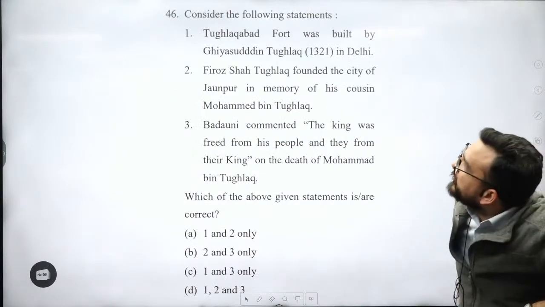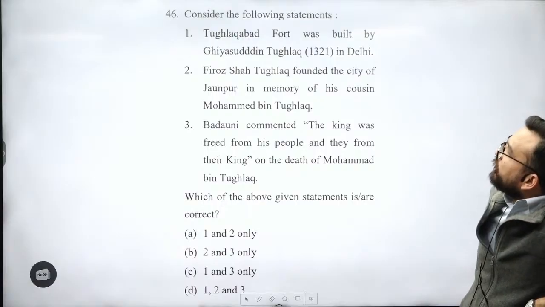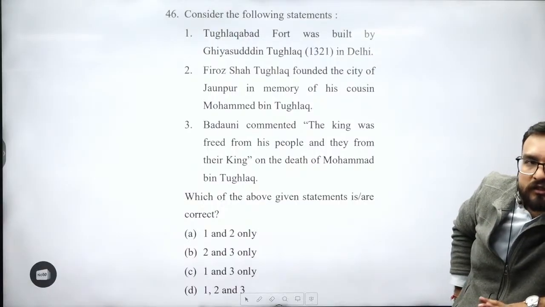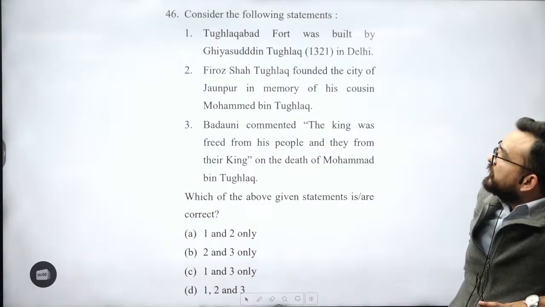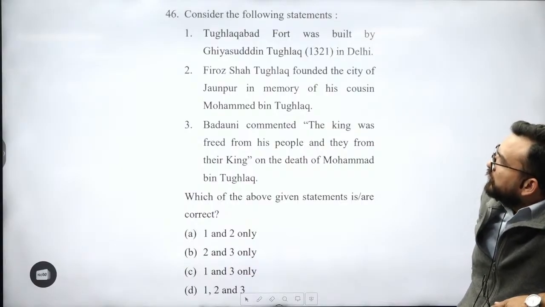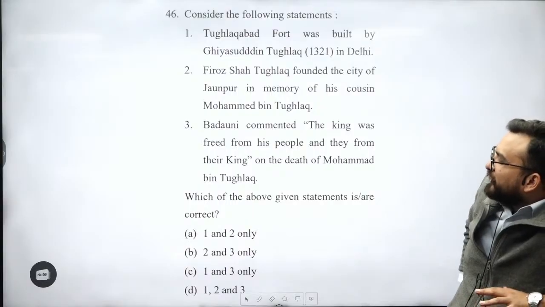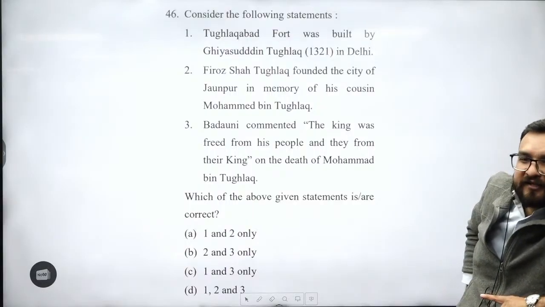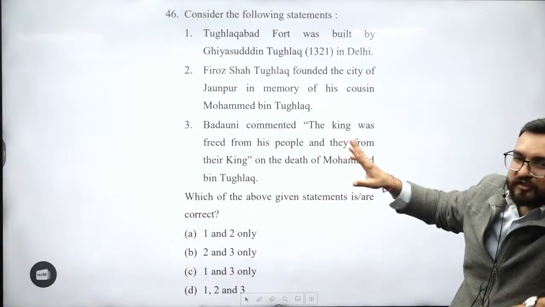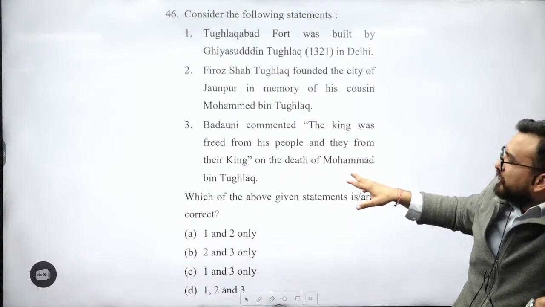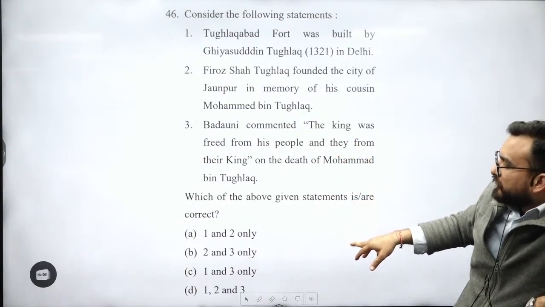Okay. 46th. Tughlaq fort was built by Ghiyasuddin Tughlaq. Firoz Shah Tughlaq founded the city of Jaunpur. Badani commented the king was freed from the people and they get freed from their king. The death of Muhammad bin Tughlaq. This is right. Okay. Correct? All three.